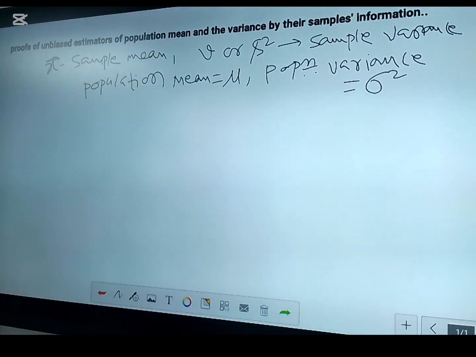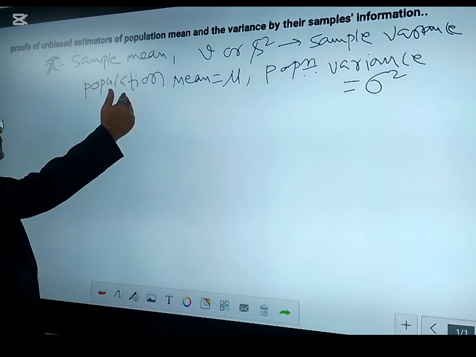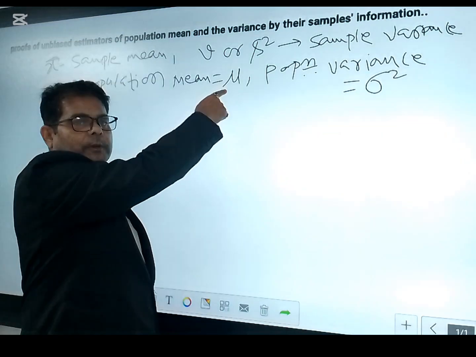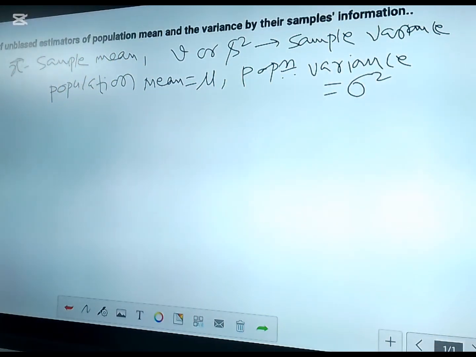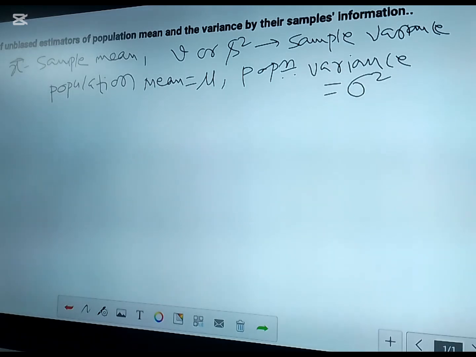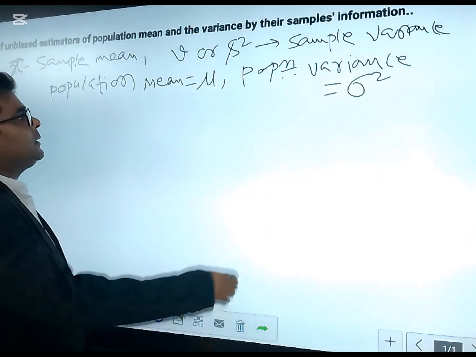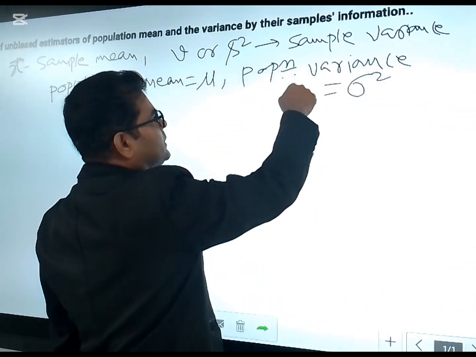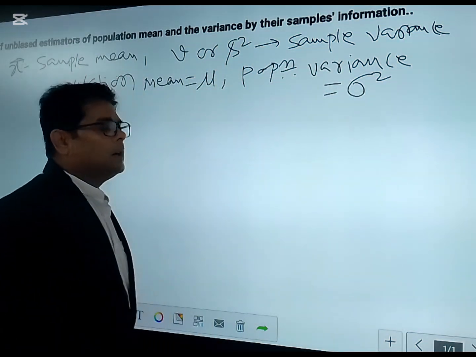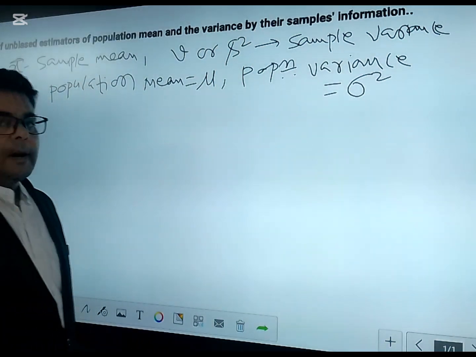Okay, so in this case we are going to see whether the sample mean can give the value of the population mean from which the sample has been drawn, and also from the same sample we check whether or not this sample variance is the estimator of the population variance, which is sigma square.